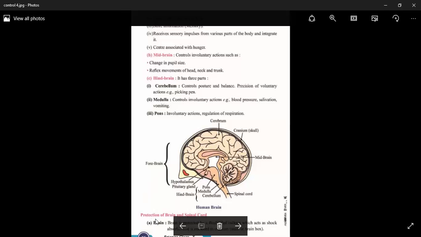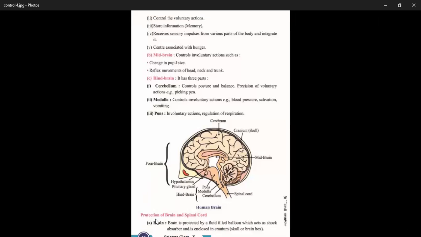The brain is protected by a fluid-filled balloon which acts as a shock absorbing medium and is enclosed in the cranium or skull. And the fluid is known as cerebrospinal fluid, which is filled in three membranes that are known as meninges. The meninges has three membranes: piamater, arachnoid, and duramater.